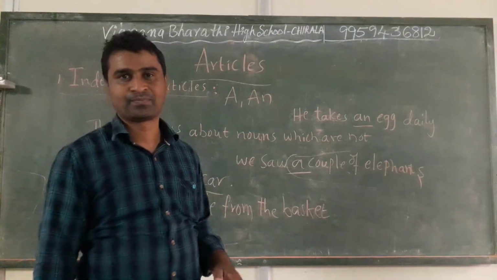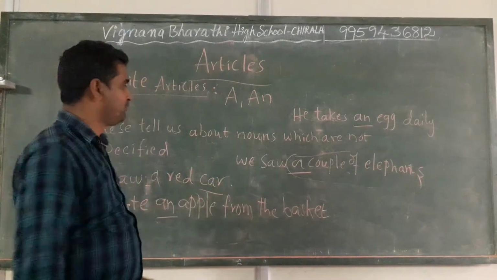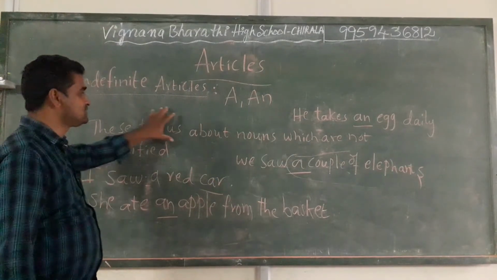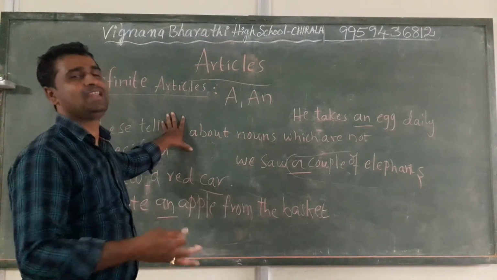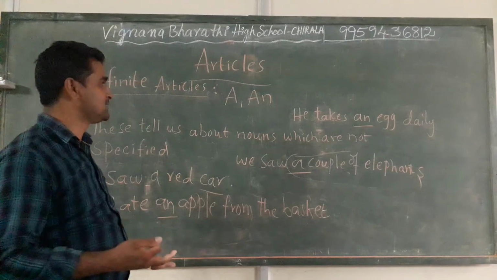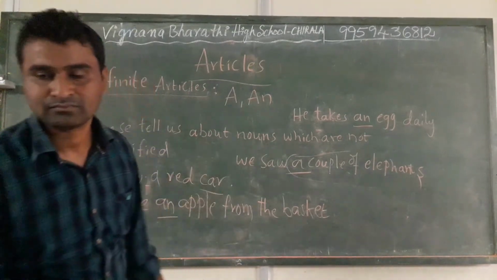So when we use a and an before nouns, we are talking in general, about any one of them, an unspecified one.